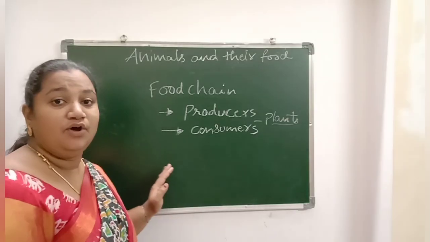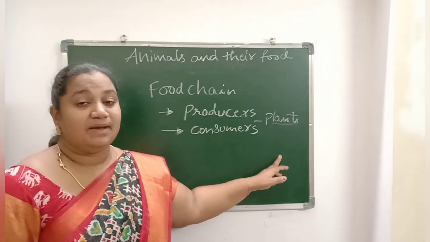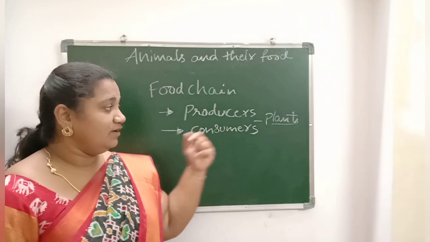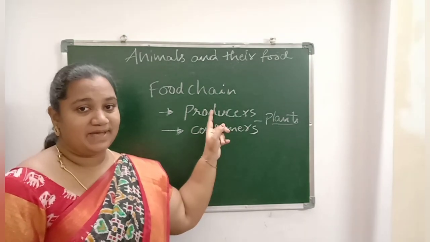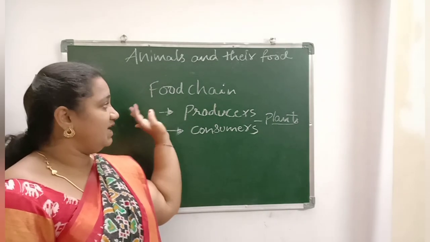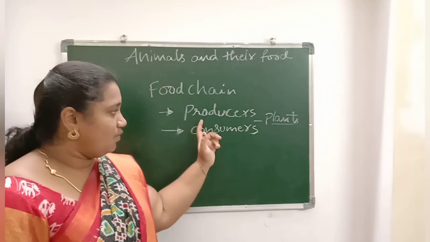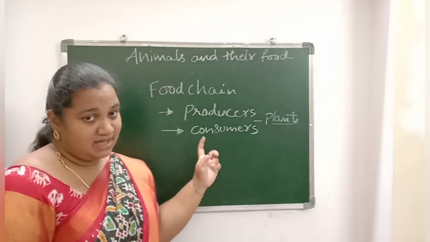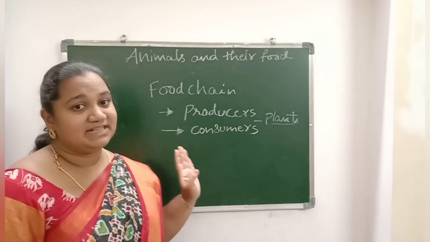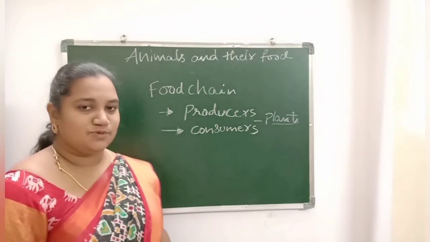Plants prepare their own food by using the process of photosynthesis. By taking sunlight, water and soil nutrients, they prepare their own food. Hence, the plants are called producers. We already know the plants are living organisms. In food chain, living organisms are classified into two types. One is producers, second one is consumers. And the producers are nothing but plants. Plants prepare their own food and they are called producers.